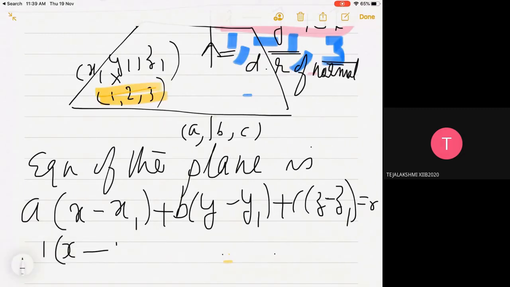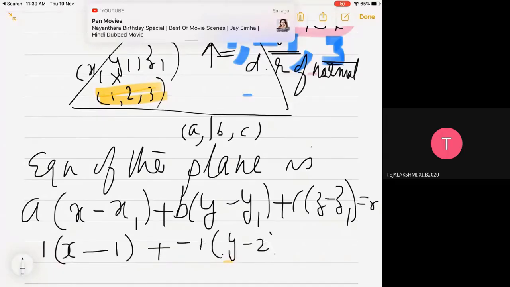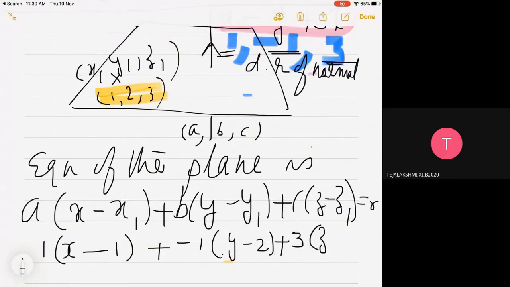So it is x minus 1 plus b is minus 1, so minus 1 into y minus 2 plus c is 3, 3 into z minus 3 equal to 0. Just open the bracket and simplify. Please do fast.